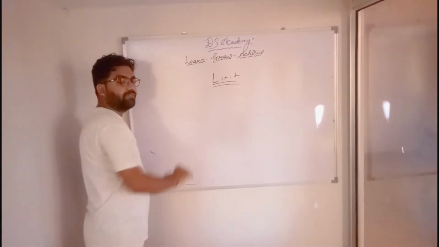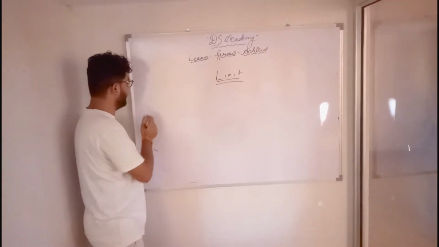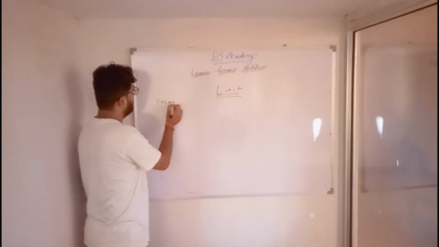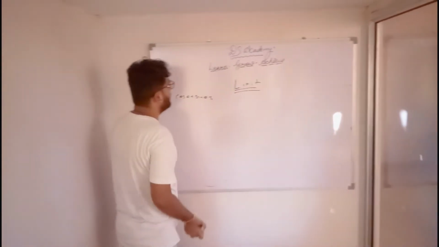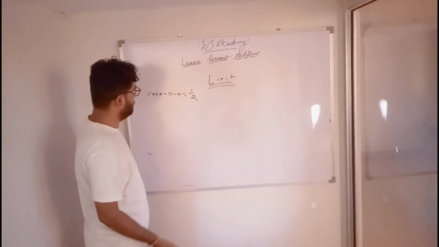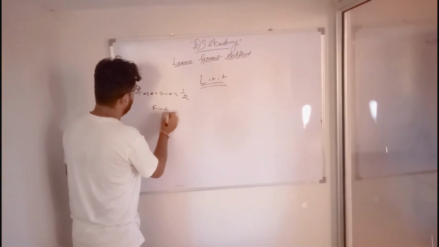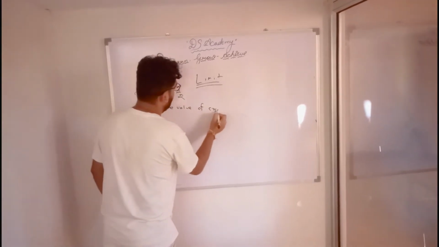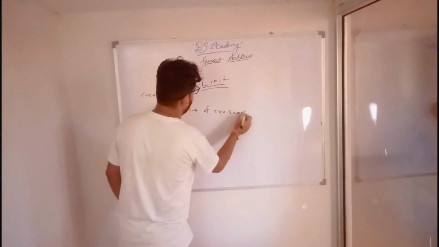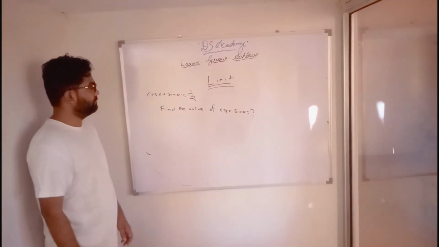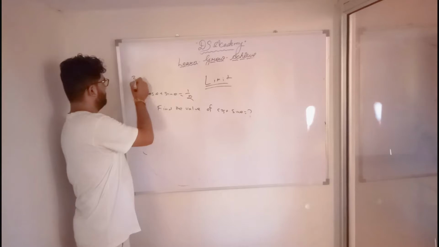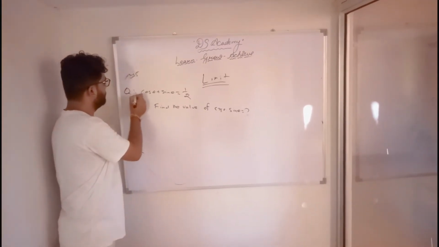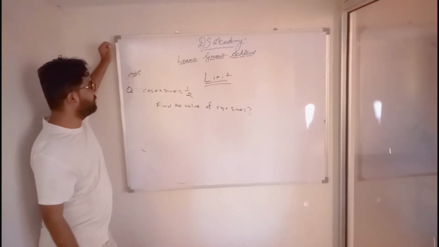We will go through this chapter, but before that let me give you another example. For example, I give you cos theta plus sin theta is equal to 1 by 2. Find the value of cos theta into sin theta. You have around 45 seconds to solve this question. You may pause this video because I will go directly to the answer.